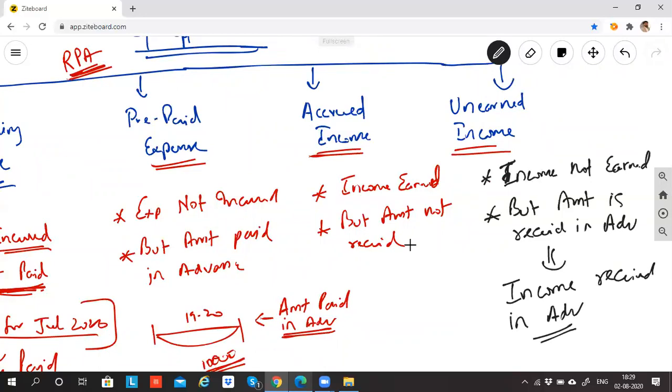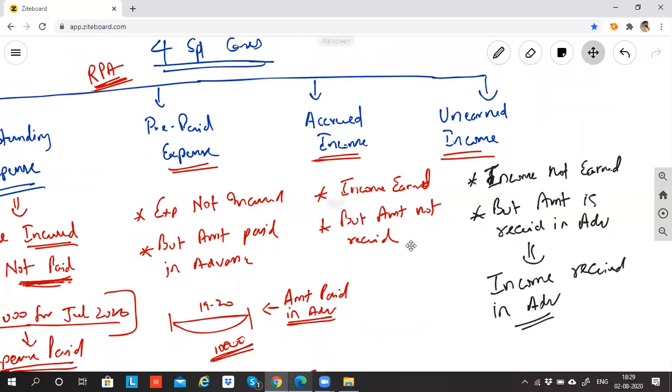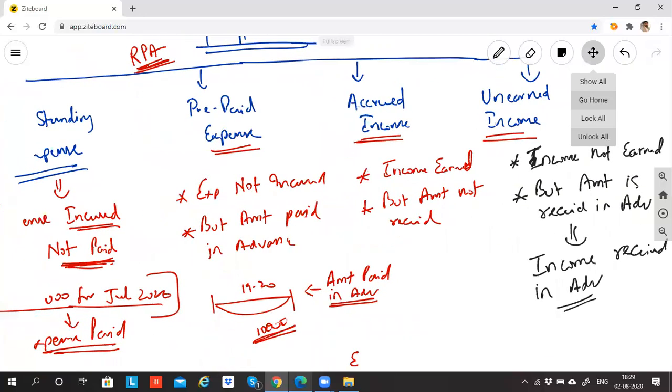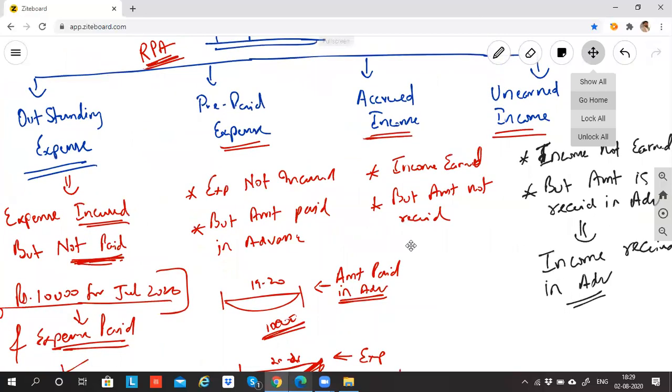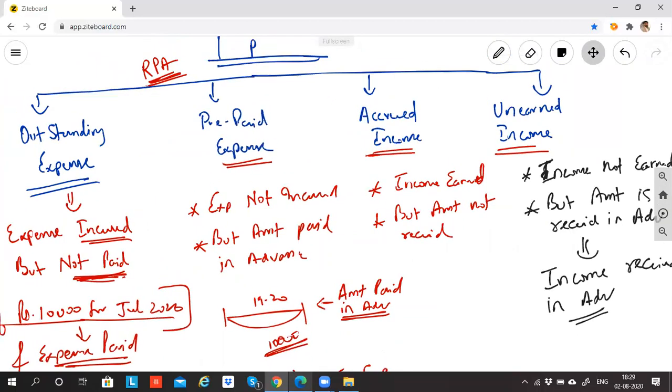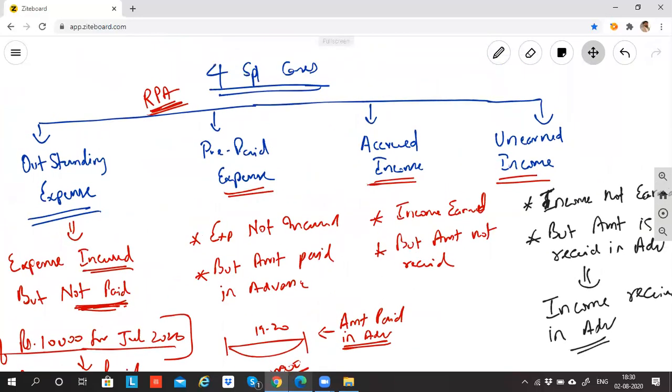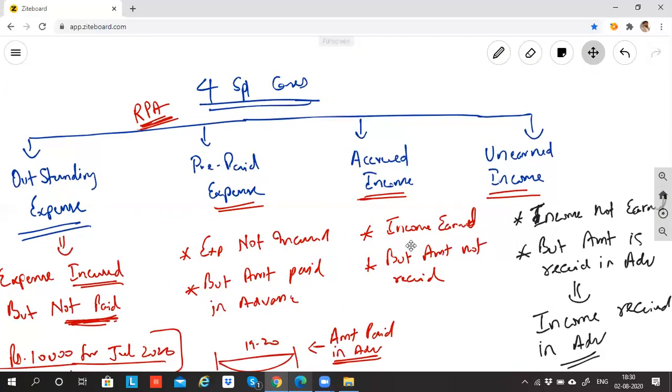Just note down this point which I've written in red and black, the meanings alone. When we come to the sums, I'll explain what it is all about. These are the 4 special cases which you have to remember. Once you're done, let me know and we'll move forward.